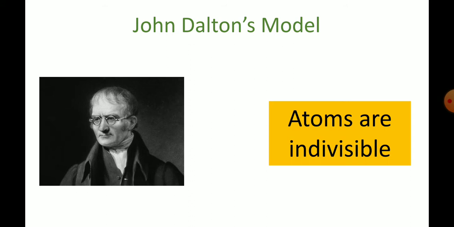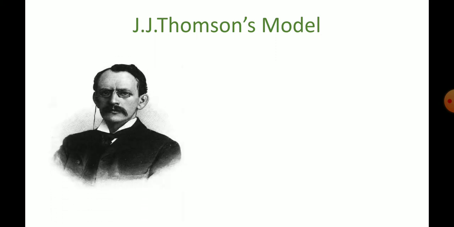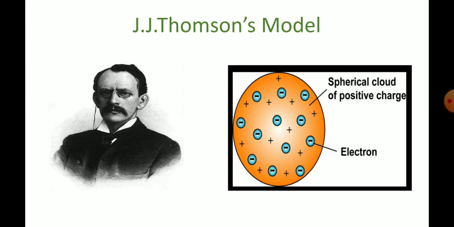So, in order to overcome the drawbacks of this model, the next scientist, J.J. Thomson, came up with new ideas, and he proposed his atomic model, which is known as J.J. Thomson's atomic model. This is the picture of J.J. Thomson. According to him, there are two types of charges in an atom, one is positive charge and the other is negative charge. Look here, this is the model proposed by J.J. Thomson. The positive charge of an atom exists as a spherical cloud, whereas the negative charge, which is electrons, are embedded in the spherical cloud of positive charge.